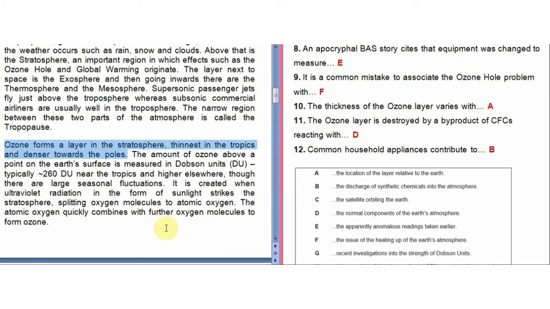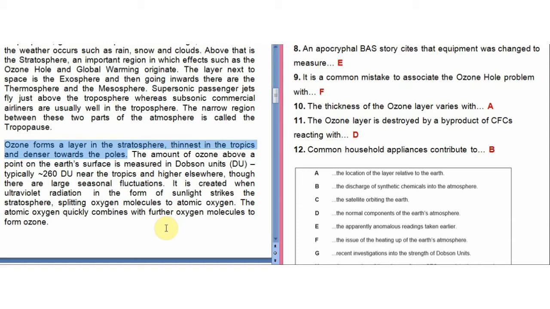So, the ozone which would be formed in the tropics, it would be the thinnest. It would be thin, and it would be denser towards the poles. So, it would be thicker or denser towards the poles, which means when from tropics we would move towards the poles, the layer would be becoming thick.